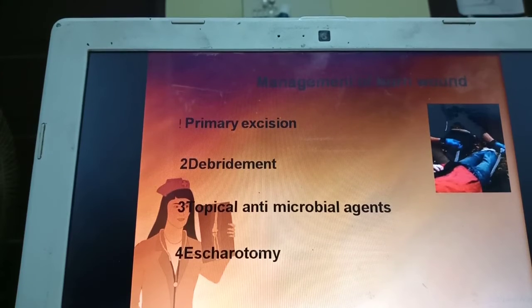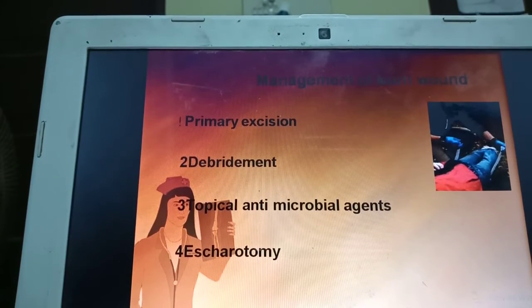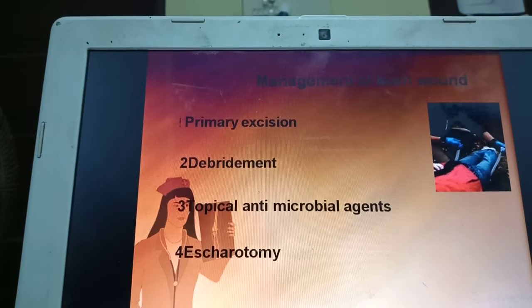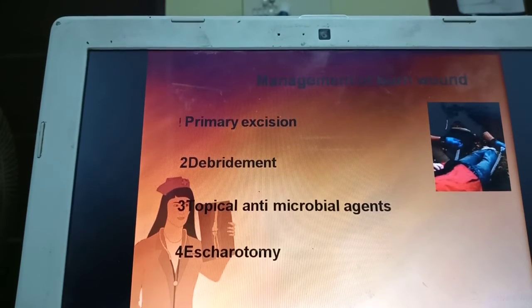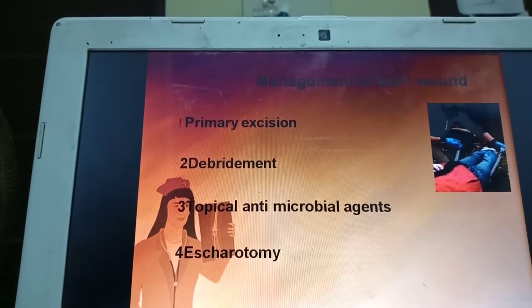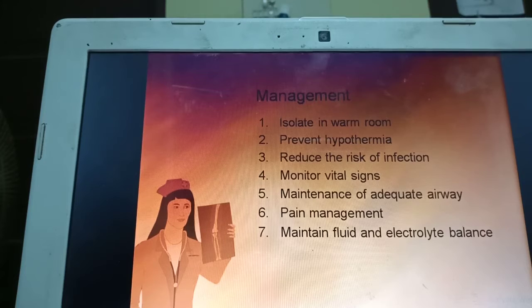The common antimicrobial agents used are Megaheal, and silver sulfadiazine, which is also a very good antimicrobial agent. Eschorotomy is removal of dead tissue, which is done at a later stage when they develop complications.